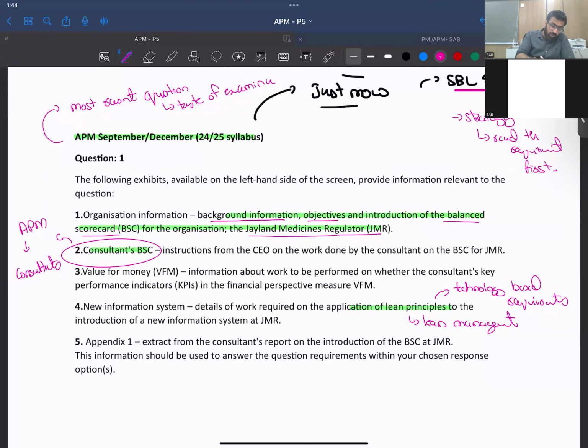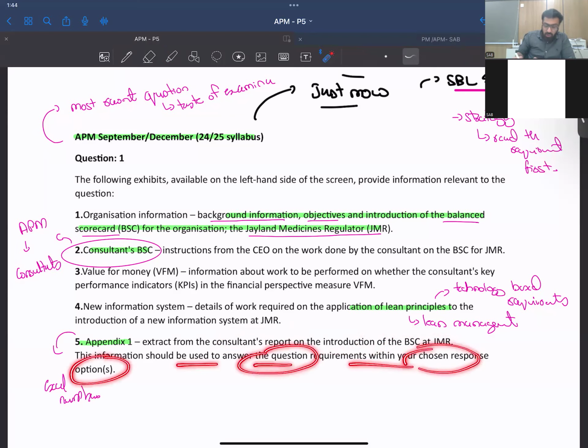And then we have appendix 1. So kind of Excel numbers I can see here. Here's an extract from the consultant's report on the introduction of BSc at GMR. The information should be used to answer the question requirements within your chosen response options. Okay.